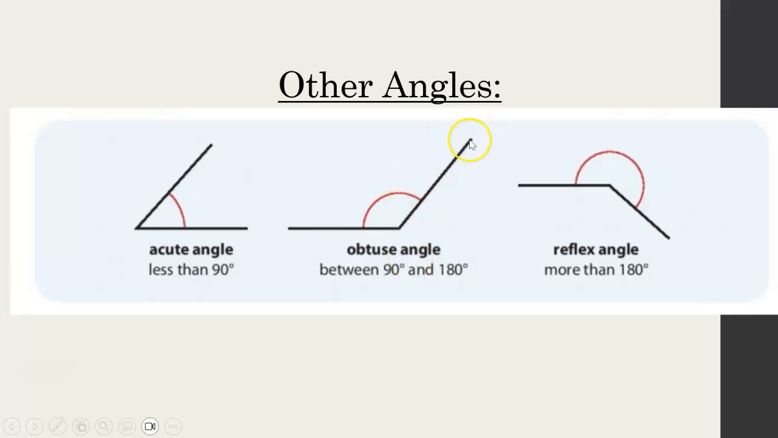So imagine this hand like a clock hand. If I pulled it back down to here, well then it would be less than 90 degrees. It would be an acute angle. Now bear in mind we're measuring the inside bit. We're not measuring this outside angle here.